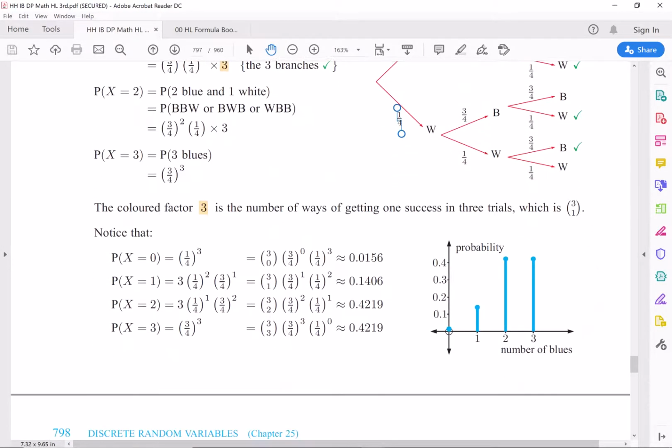What we're trying to notice here is that for 0 blues, it was just 1/4 to the third, which in terms of combinatorics is just this here, right? And its probability of x getting 1 was 3 times 1/4 squared times 3/4 to the first. And then 2 is 3 times 1/4 to the first. So let me copy this to show you what's actually happening here.